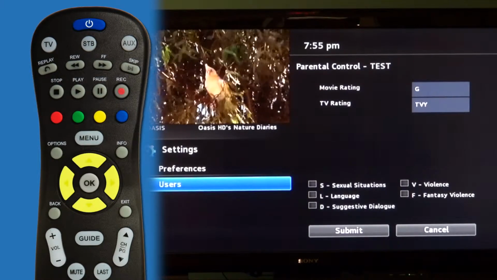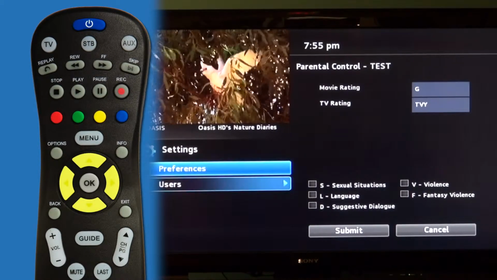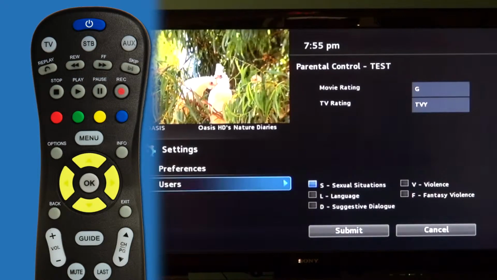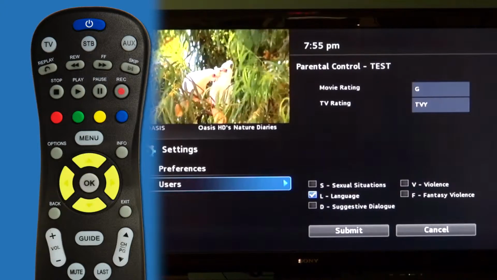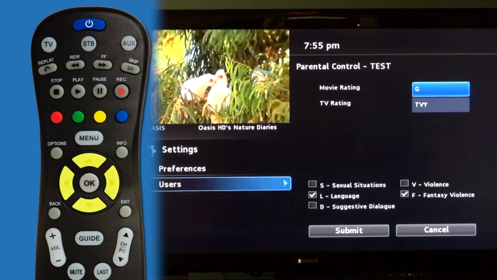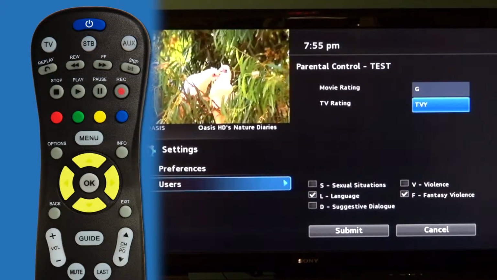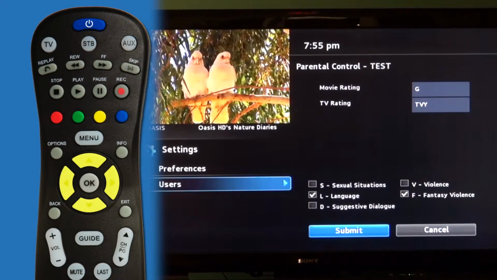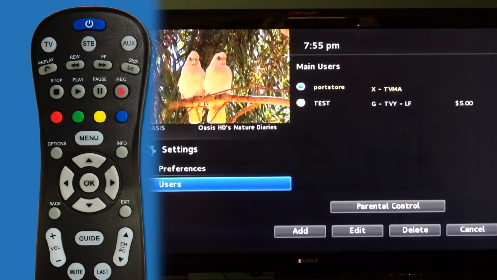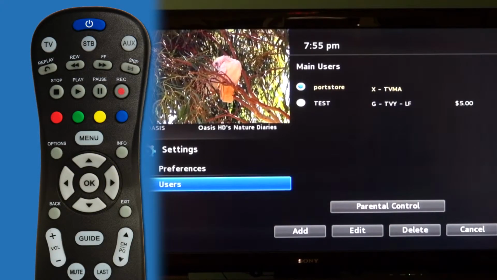Now to set up parental controls for this user, you can set the content rating, the movie rating, and the TV rating. Select Submit, and now that user is created.